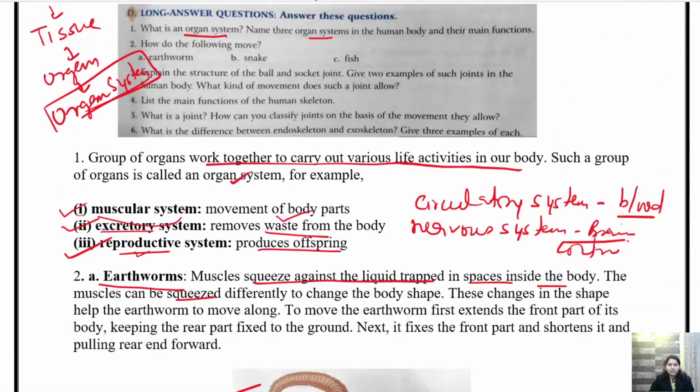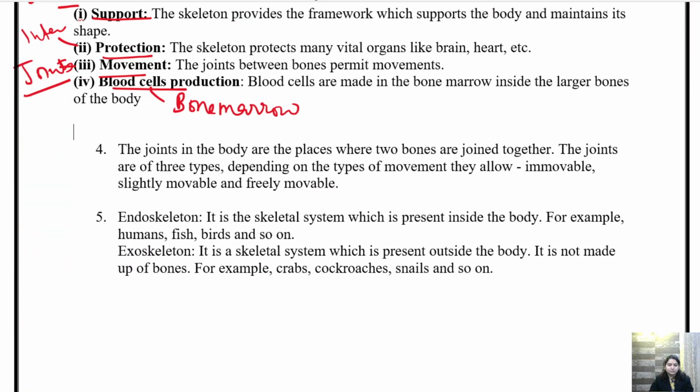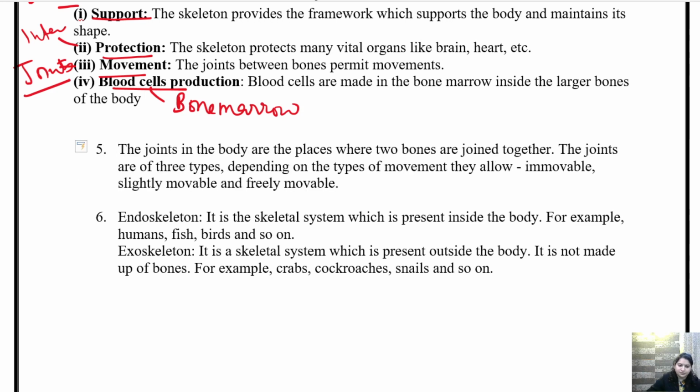Now coming on to question number 5, that is what is a joint? How can you classify joints on the basis of movement they allow? Okay, so this is answer number 5. So joints in the body are the place where two bones are joined together. Joint क्या है? ये joint है, ये जो elbow joint है, shoulder joint है, neck joint है. तो क्या हो रहा है यहाँ पे? दो bones आके मिल रही है. So the place where two bones join together, that place is called joint.